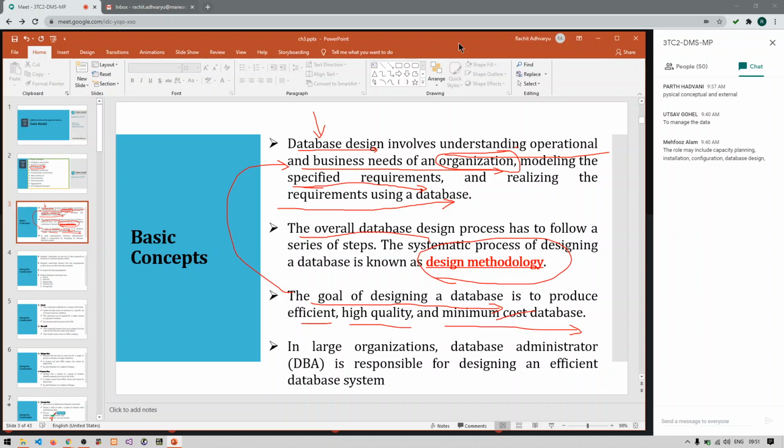Efficient and high quality. Yes. Any other students? Anyone else? Efficient, okay, we can say that it will work in every condition and it will be able to manage all types of data in any condition. Okay, we can say that. What about a high quality database? What do you mean by a high quality database? Any wild guesses, anyone?